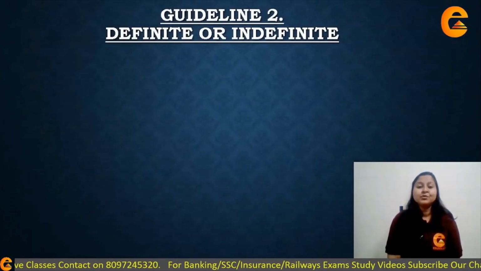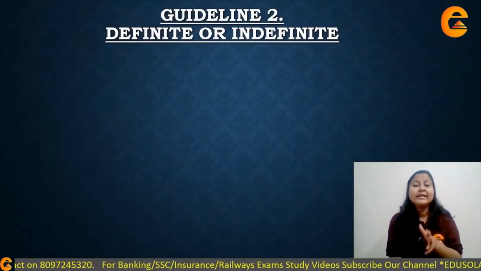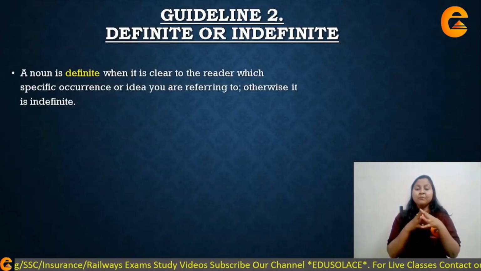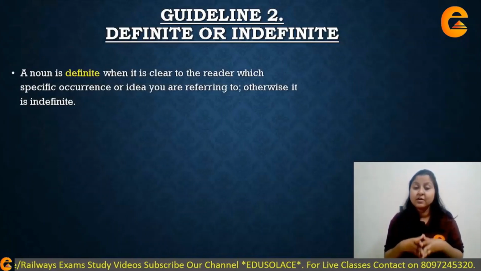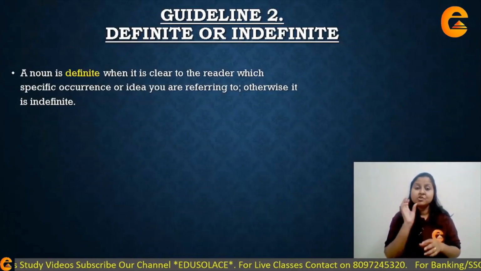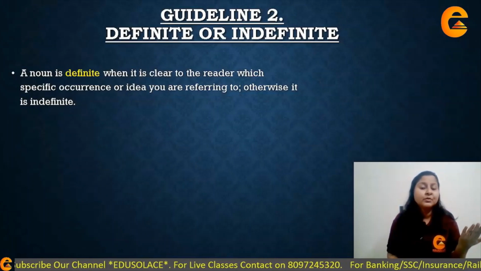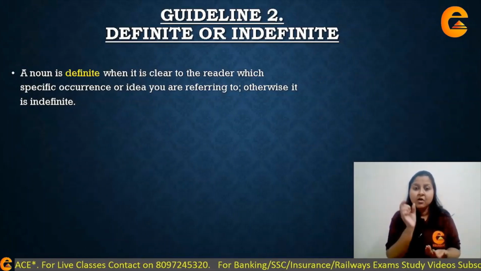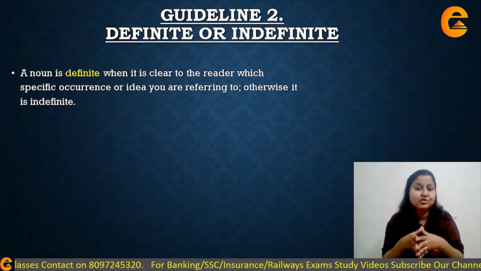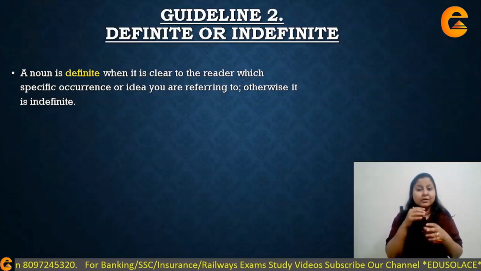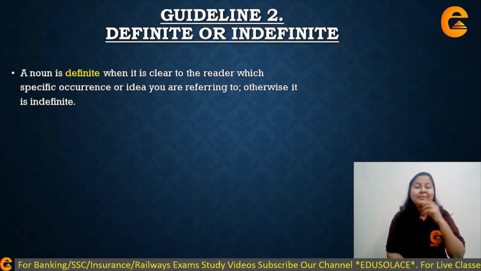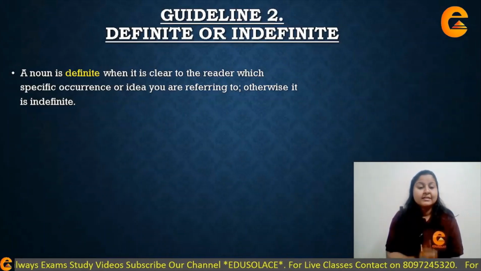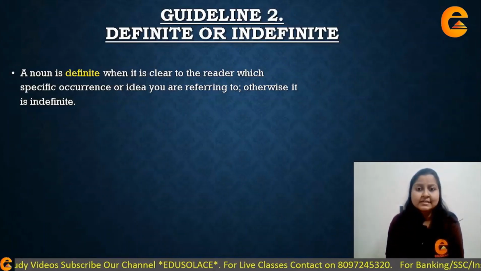Next, guideline number 2 is about definite or indefinite nouns. Here I am focusing more on the nouns because the guidelines are all about the nouns. Because जिस तरह का noun है, whether it's singular, plural, whether it's definite, indefinite, or whether it's countable or uncountable, accordingly उसके आगे article का usage होता है. So if you're able to identify that particular noun, you will be easily able to crack which article to be used before it.